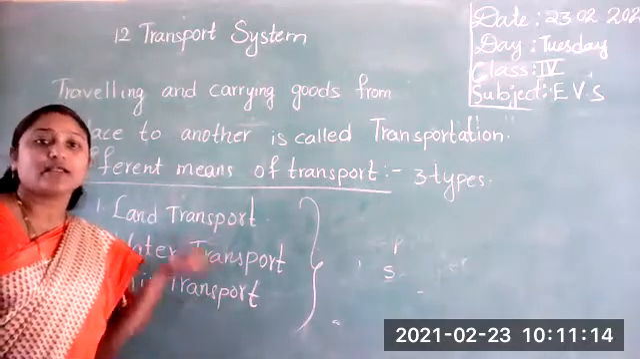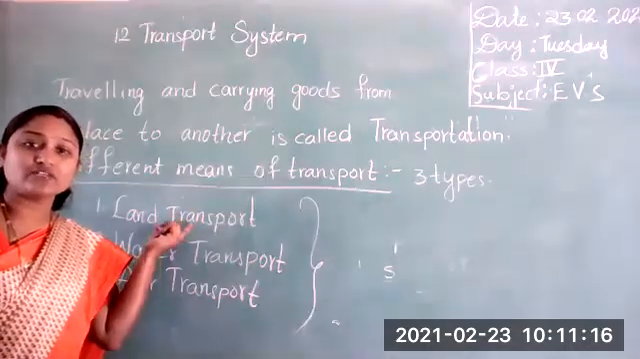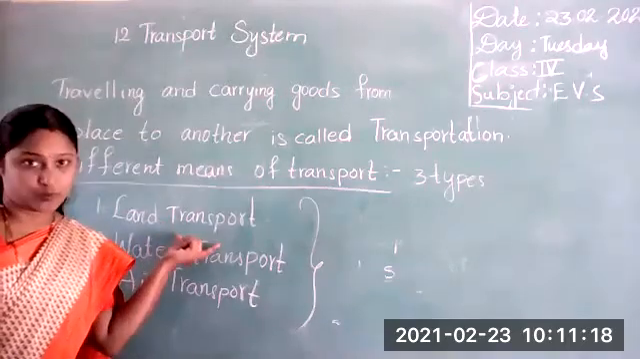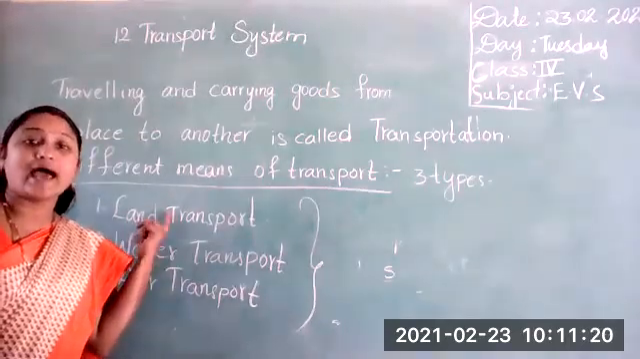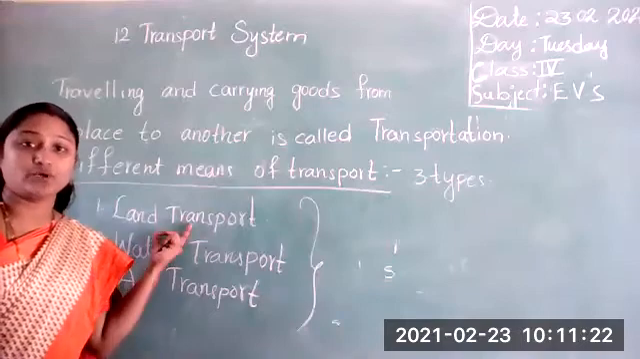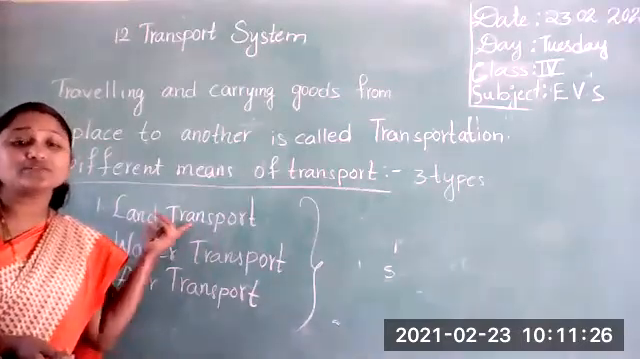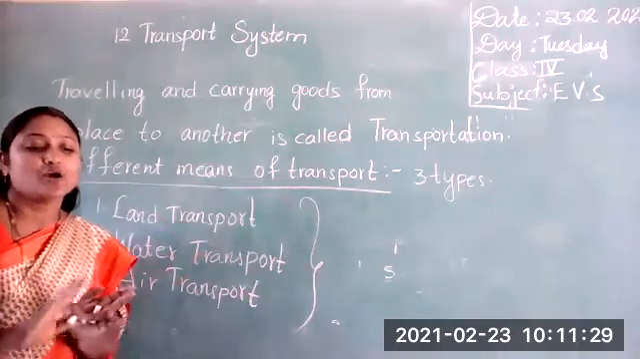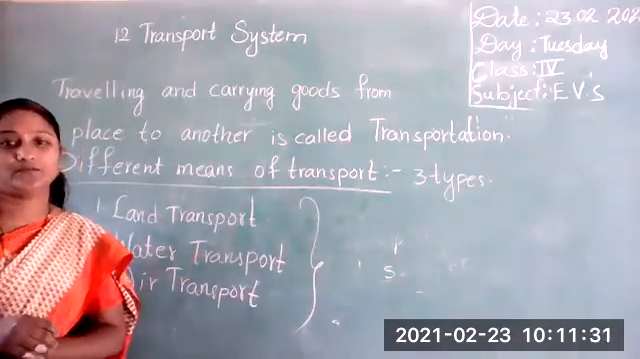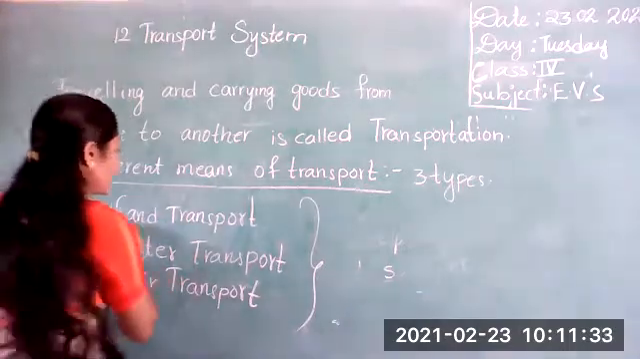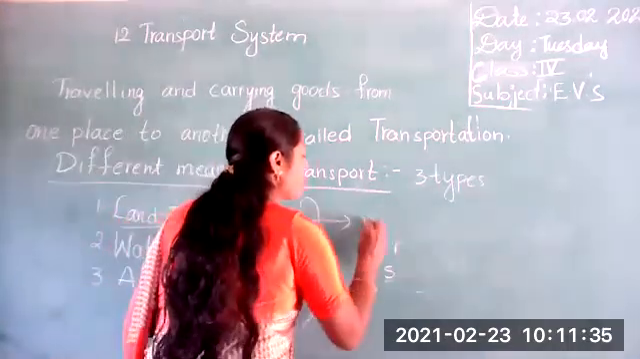Isn't it, students? Now first one here, what I'm explaining, is land transport. What is the first one? Land transport. Now here I'm going to explain land transport first. Land transport refers to vehicles that are moving on land. Did you understand, students? These vehicles are moving on land.